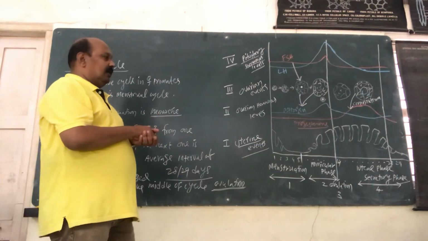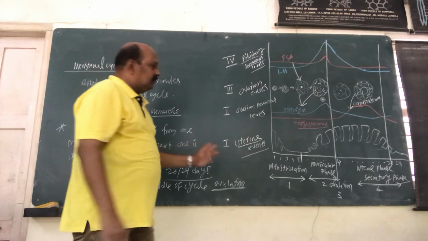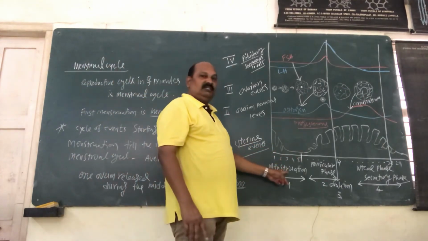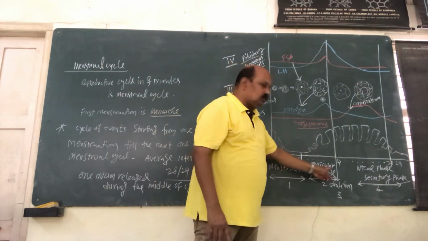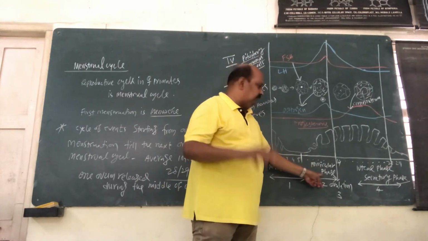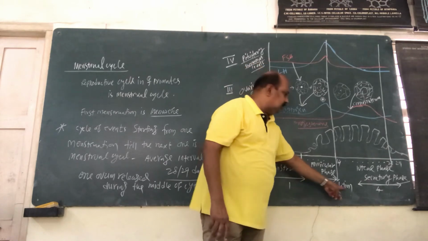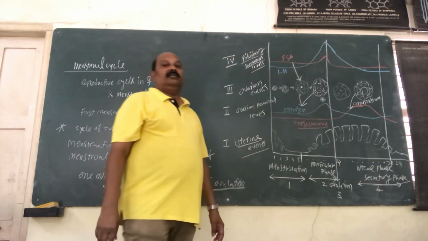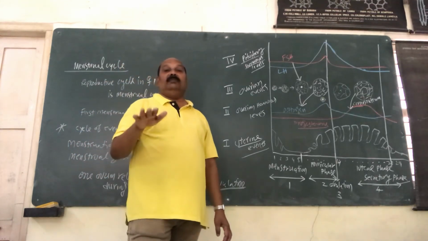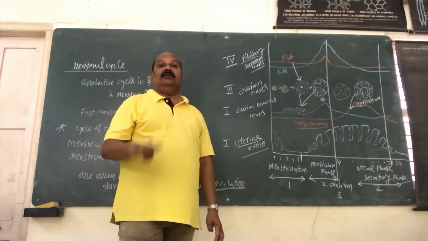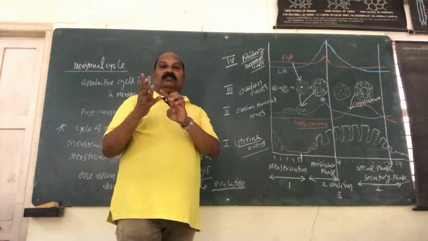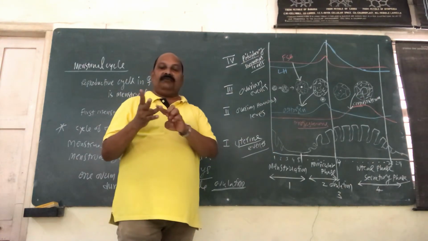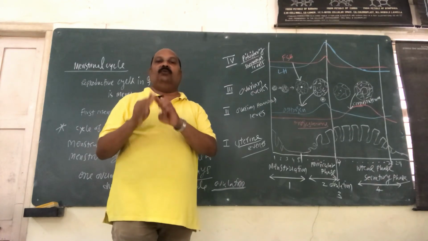In order to understand the whole cycle very clearly, we can study it under four headings. Number 1, menstruation. Number 2, follicular phase or proliferation phase. Number 3, ovulation. Number 4, luteal phase or secretory phase. The whole human menstrual cycle can be studied under these four headings: the first phase is called menstruation, number 2 is the follicular phase, number 3 is ovulation, and number 4 is the luteal phase.